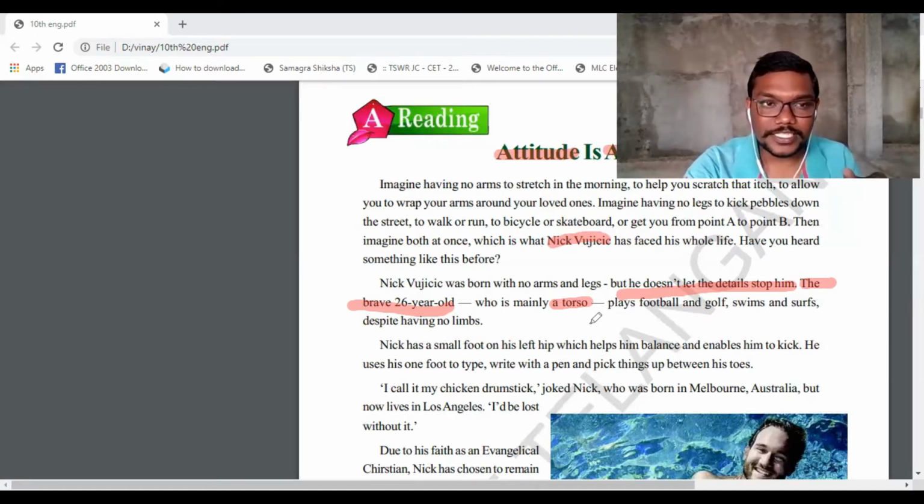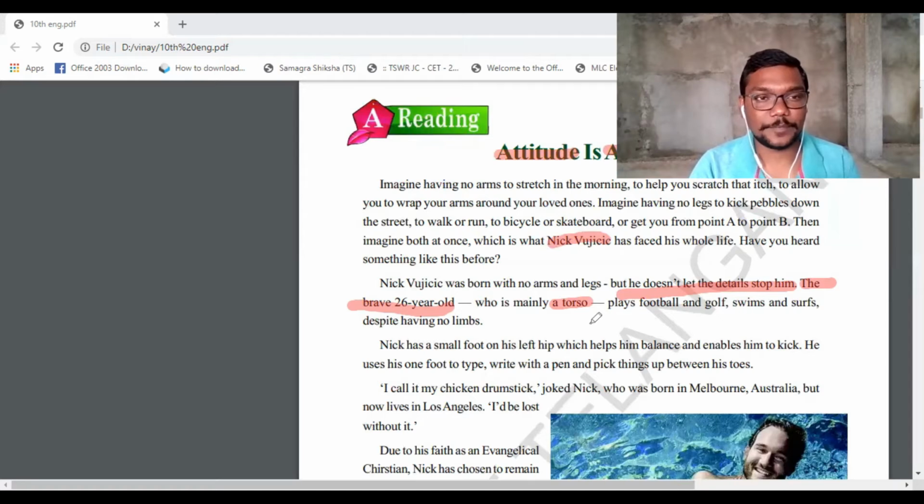See here, this torso man plays football and golf. Football is played with the foot, but he used to play it though he does not have arms and legs. Next, golf, which is played with the arms, but he does not have them. Still, he played it. How he played them, we'll study in the next paragraphs.